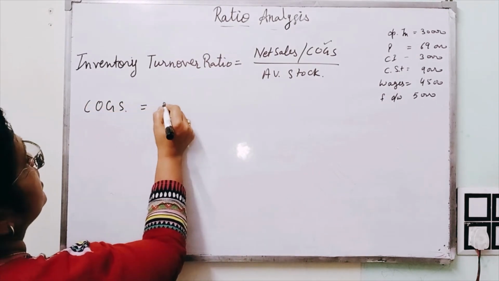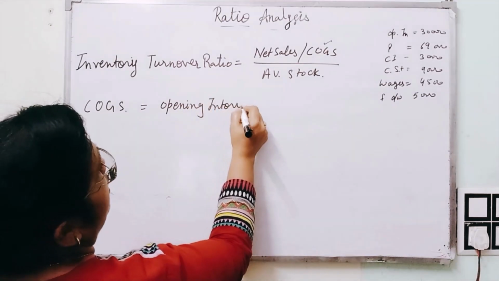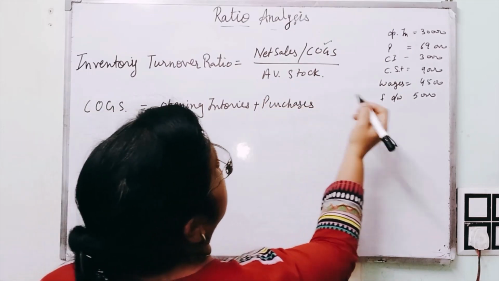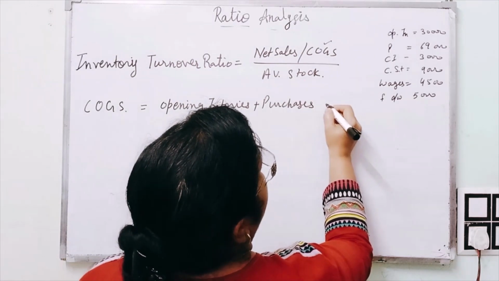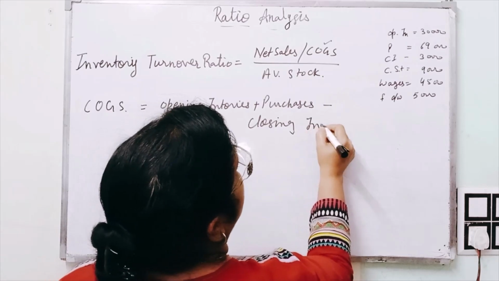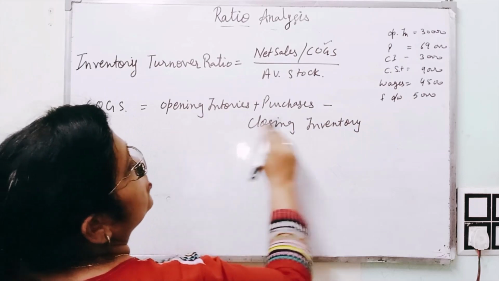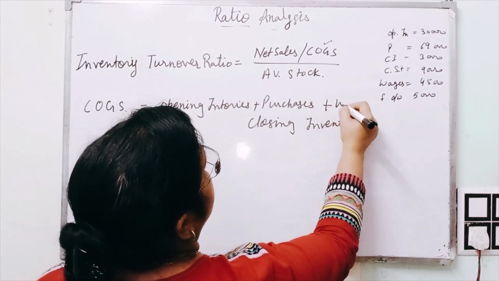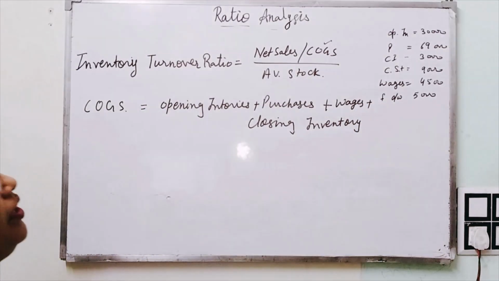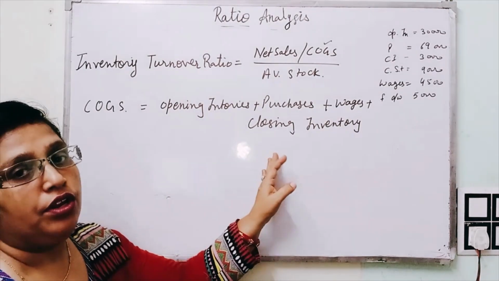Cost of goods sold is equal to opening inventory, that is given, plus purchases minus closing inventory, and we also have wages in it. So wages are direct expenses, so they must be added. In case of freight outward, that is not a direct expense, so it will not be included in it.